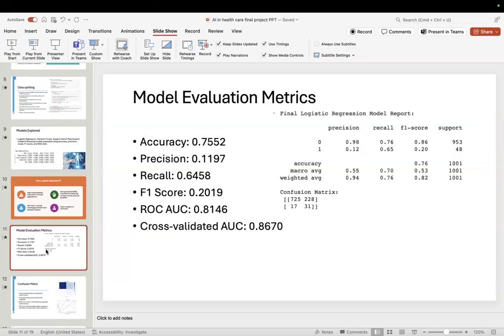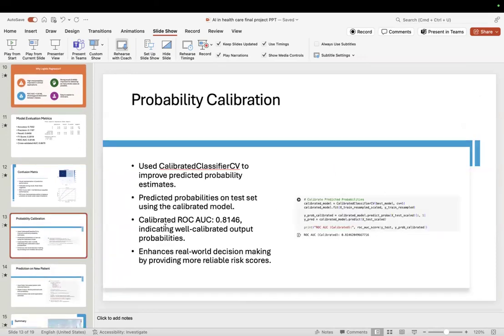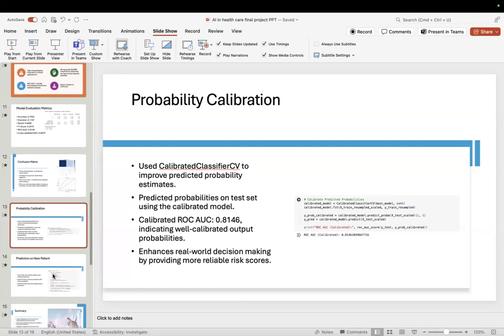Upon evaluating this model with the features and the data set we have, these are the results we got, with good accuracy, precision, and recall. This is the confusion matrix for the final model, where we have more true positives. Coming to probability calibration, we did this to improve prediction probability, and the predicted probability score was 0.8146, which enhances real-world decision making by providing more reliable risk scores.